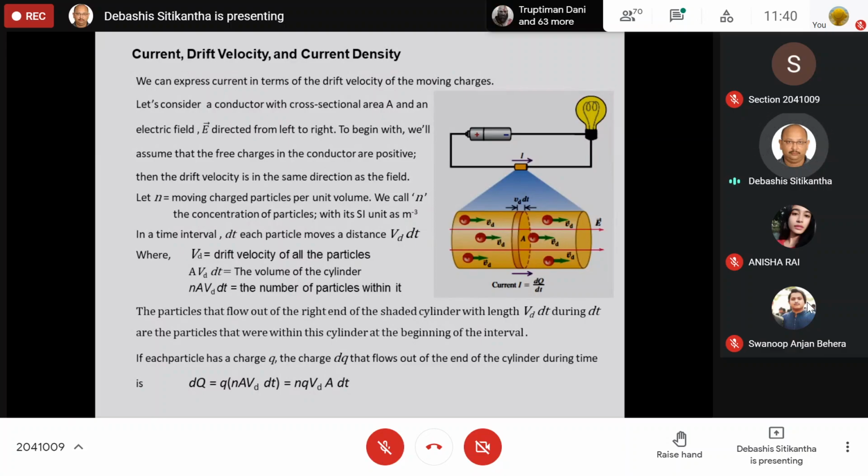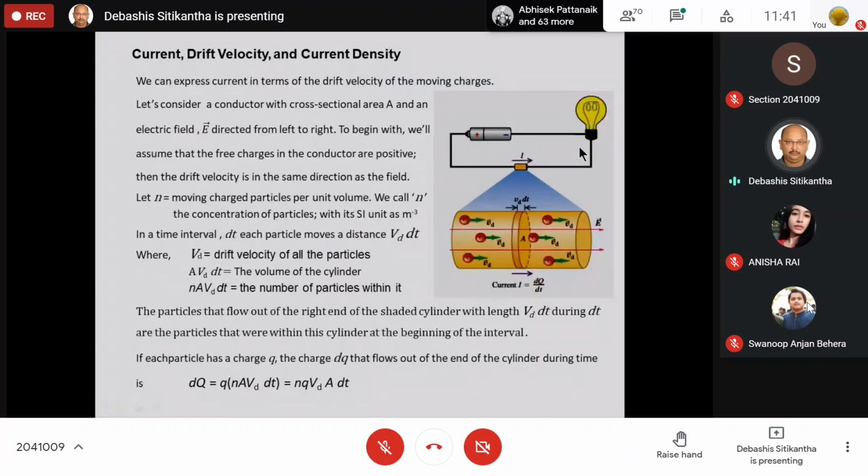And whenever you have any sort of doubt anywhere in the class, you can very well ask me to clarify it. Okay. Now, till now we have studied what is current. I have told you current is of three types. Out of those three types, we are only discussing the conduction current, that is the current through the conductor. First thing we learned is that only if we apply a potential difference across a conductor will the current flow. Why? Because an electric field will be created and there will be net movement of electrons and therefore there will be a current.